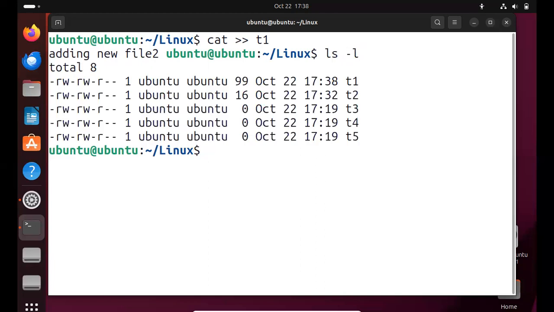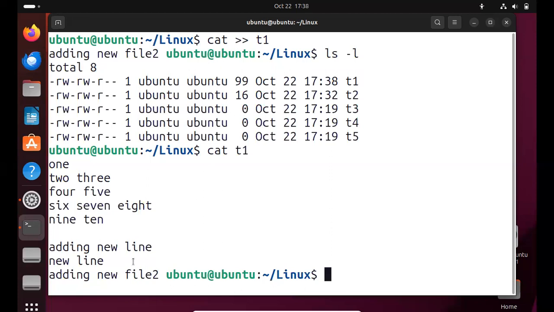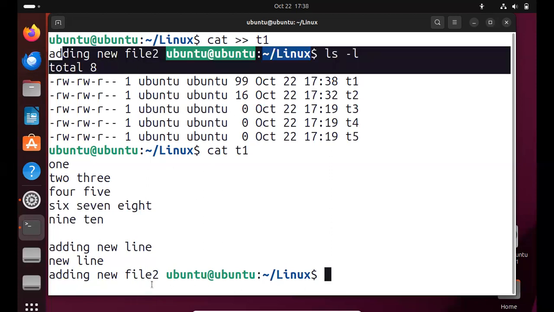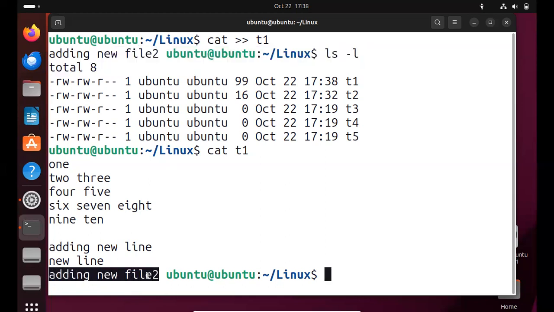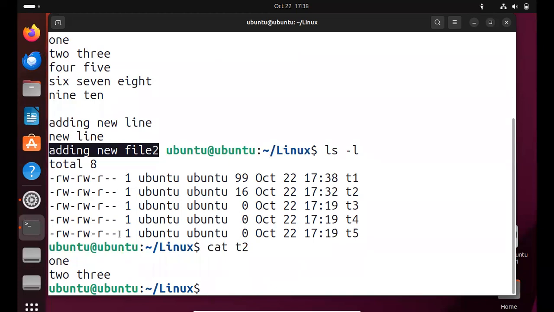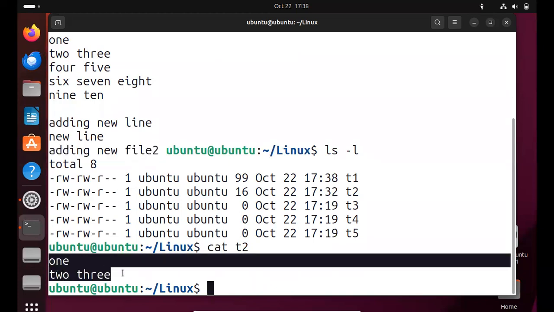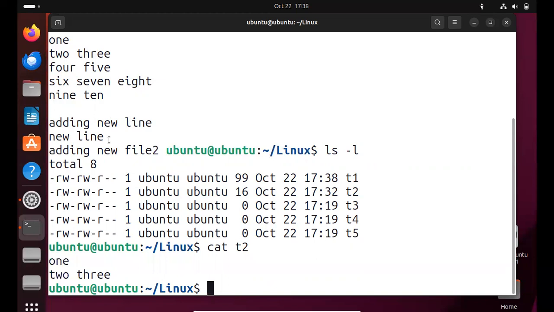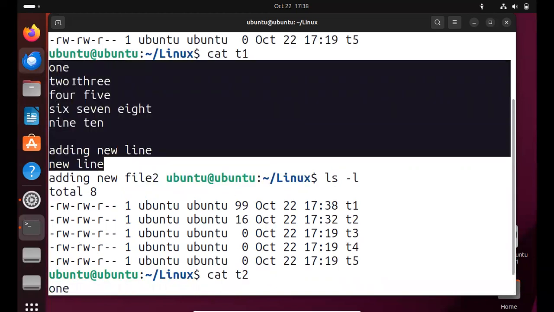So I am listing the files. Now if I cat this one, the new line I added is shown here. I am also verifying the T2 contents. In T2, there is just 1, 2, 3, and in T1 it is the new content.